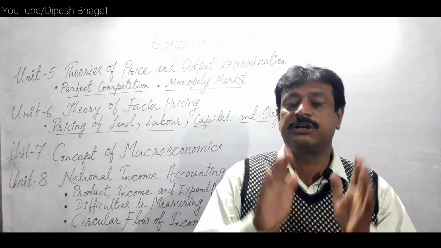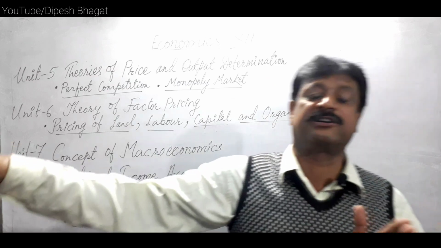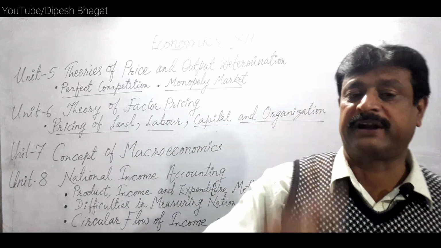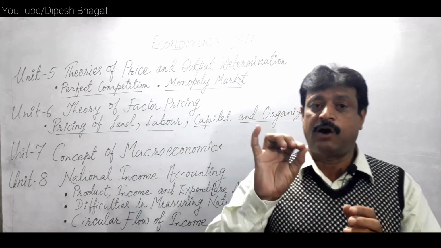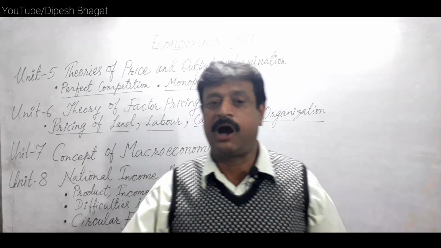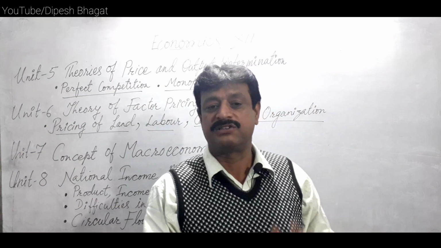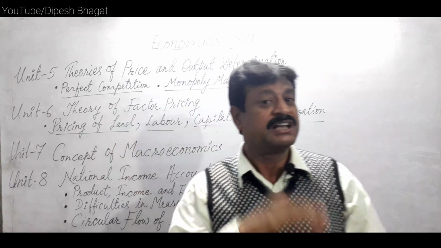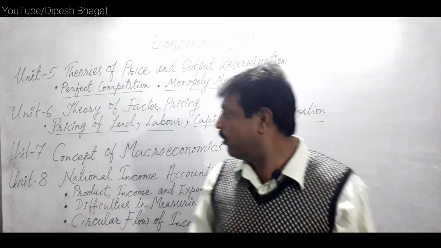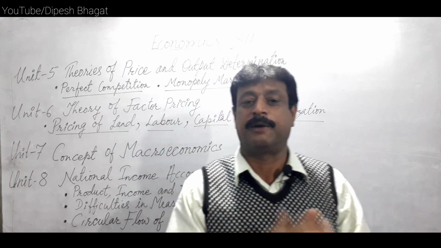Under theory of factor pricing, we need to understand how the price of every factor of production is determined. Land, labor, capital and organization are four different factors of production. Now the producer has to decide how the price of land is to be determined, how the price of labor is to be determined, likewise capital and organization also, because they have a contribution in the production process. Since they have a contribution in the production process, there needs to be a price for them. Therefore, according to the contribution of the land, a producer has to decide the price of land, what we call the rent.